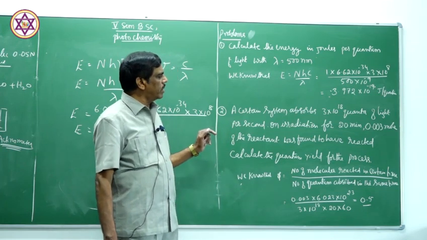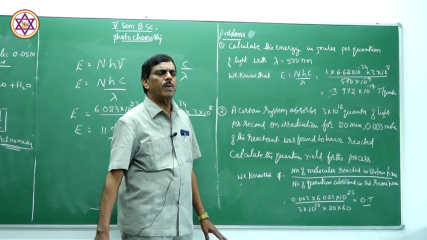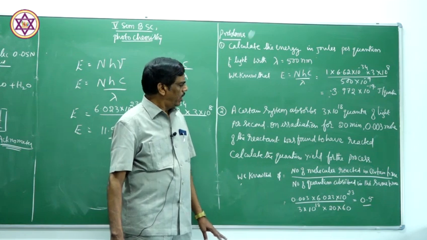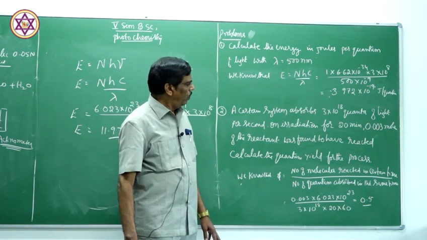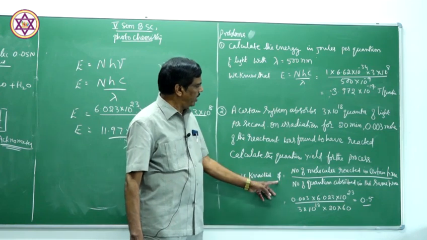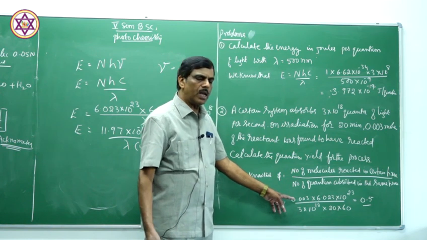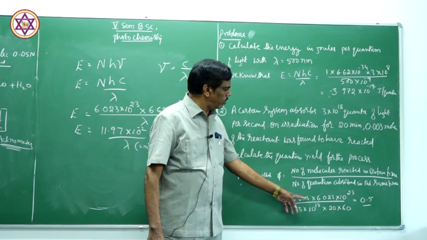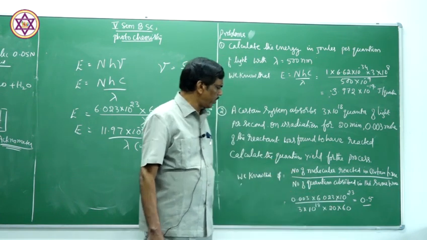So how many molecules are reacted? Number of molecules reacted in a certain time. Some amount of time they have irradiated the solution with the light radiation. Now 0.003 mole gets reacted. So we know the quantum yield phi is equal to the number of molecules reacted divided by the number of quanta absorbed. Number of molecules can be obtained by multiplying this 0.003 mole by the Avogadro number, 6.023 into 10 to the power of 23.